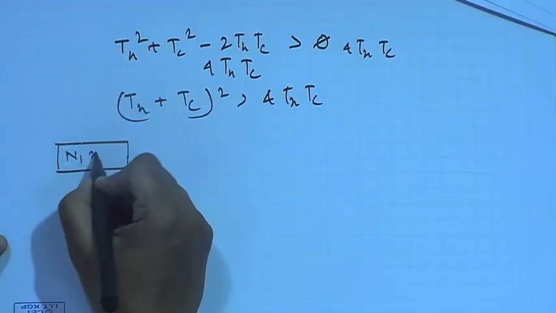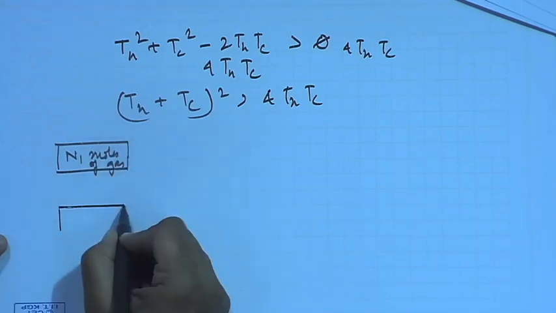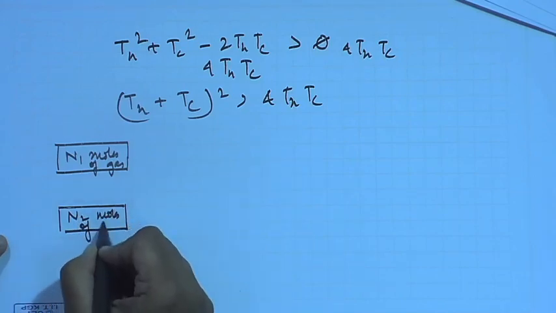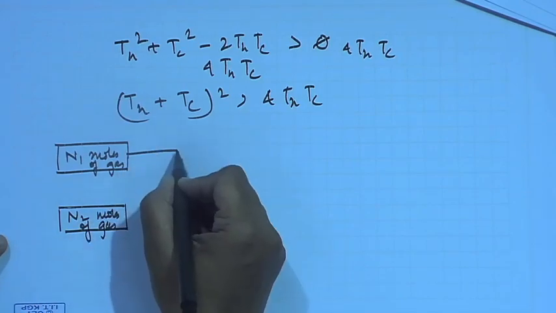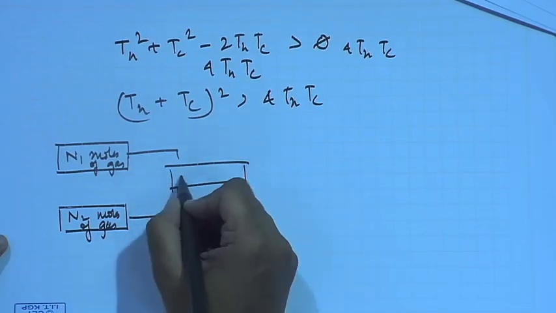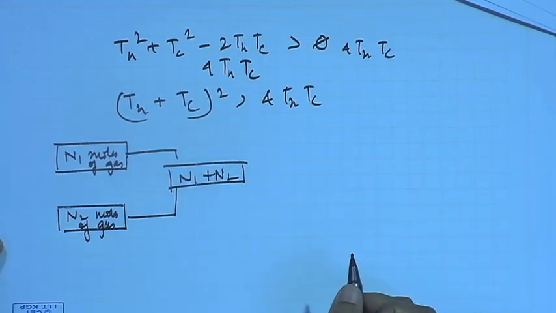Suppose we have N1 moles of a gas, right, and I have N2 moles of another gas. I simply mix them up and we find they spontaneously mix up to give me N1 plus N2 moles of the gas.